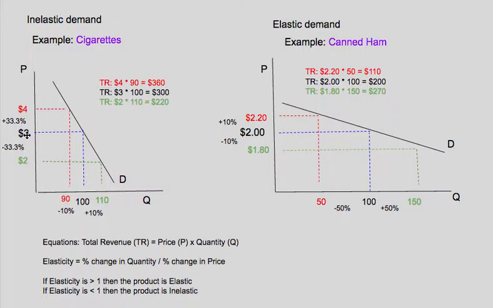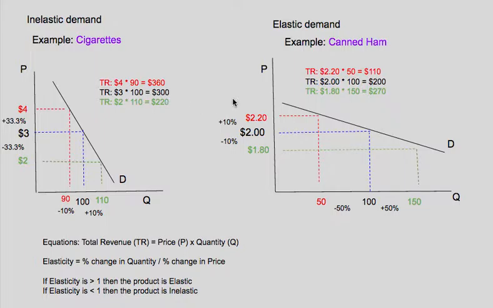The other way it works also is that if we lower the price from $3 down to $2, again, a 33% decrease, here we're showing that it's a 10% increase. So you don't get that much more sales from a large price drop. And that's what it means to be demand inelastic. Now let's take a moment to talk about what happens to total revenue. As you see in this case, when we raise the price, the total revenue increases, and when we lower the price, the total revenue decreases.